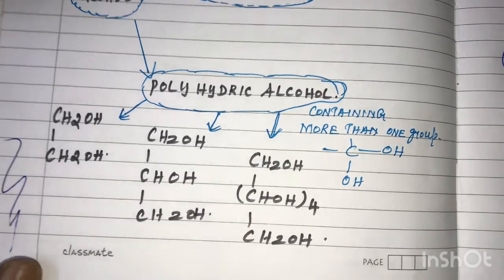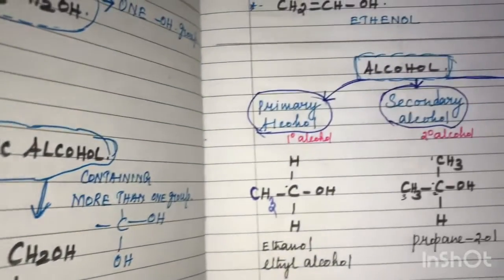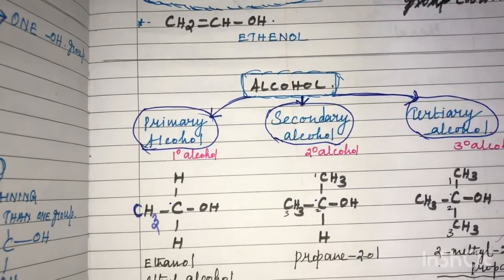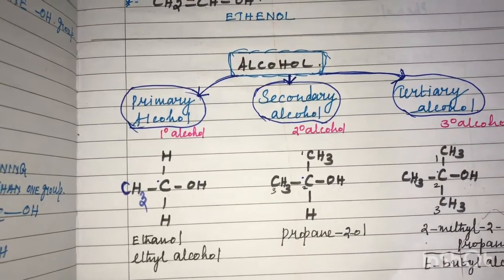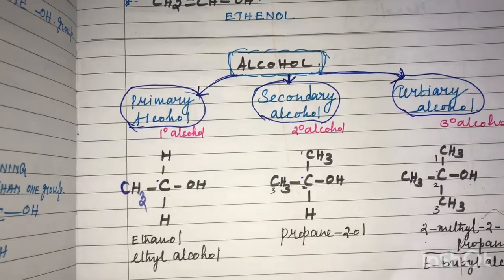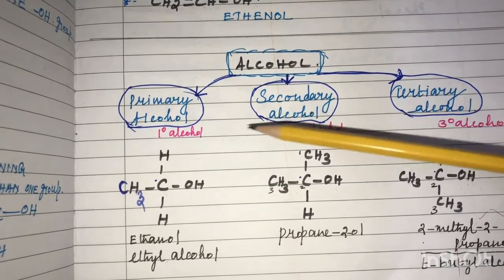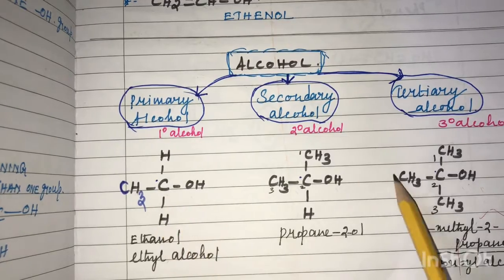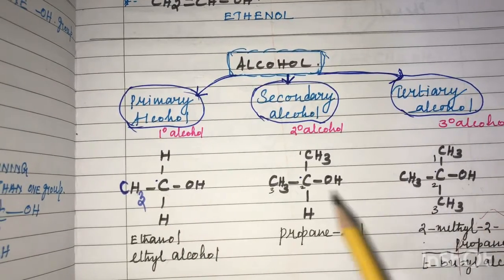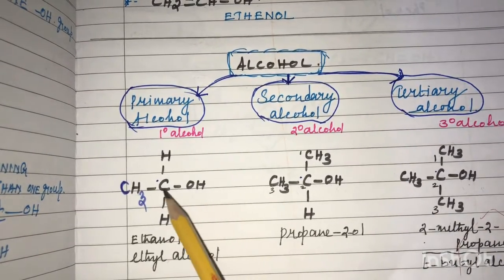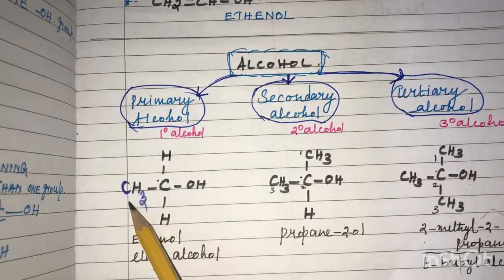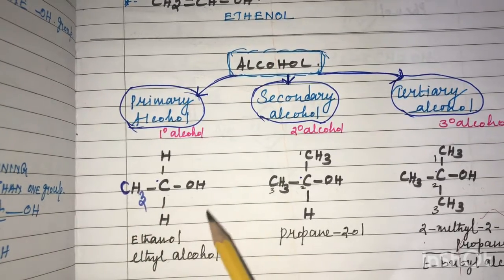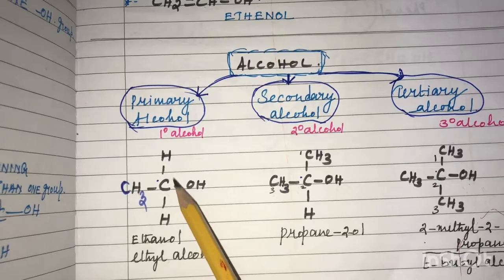And the next classification is based on the carbon atom to which the OH group is attached. Alcohols are classified into primary, secondary and tertiary, that is 1 degree, 2 degree and 3 degree alcohol. A 1 degree alcohol is where the OH is attached to a carbon to which only one methyl group is attached, for example ethanol, ethyl alcohol.